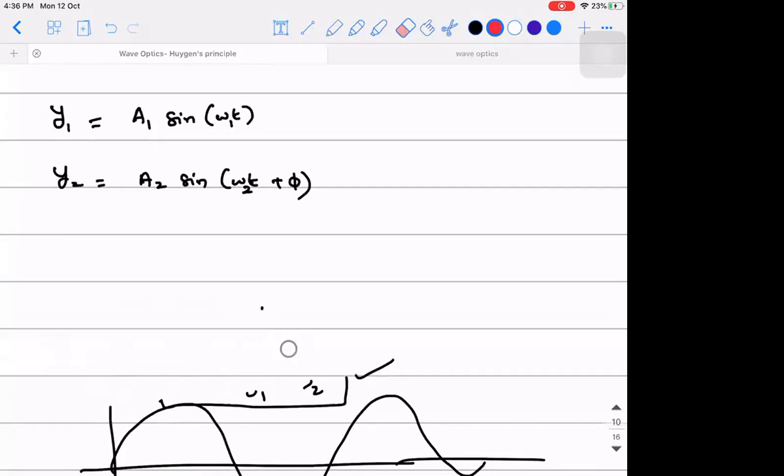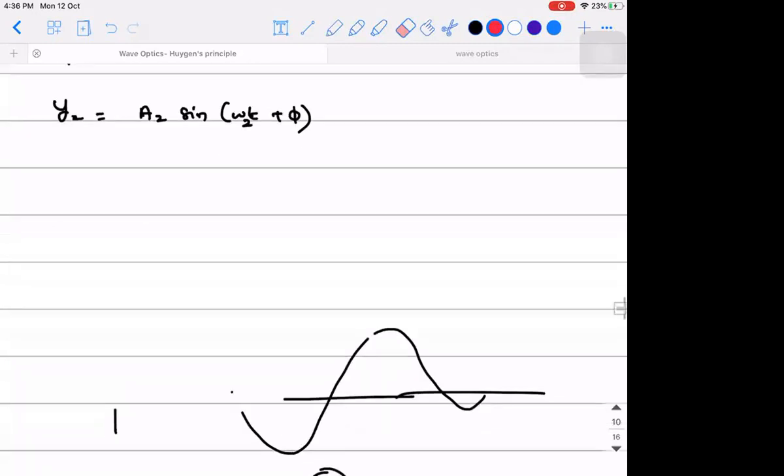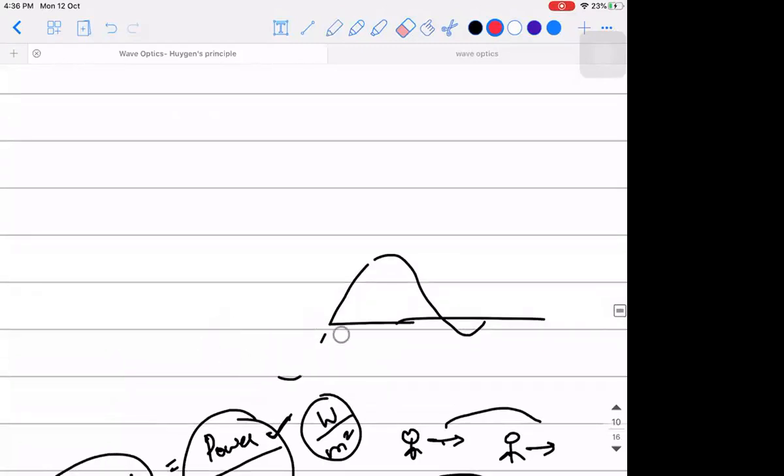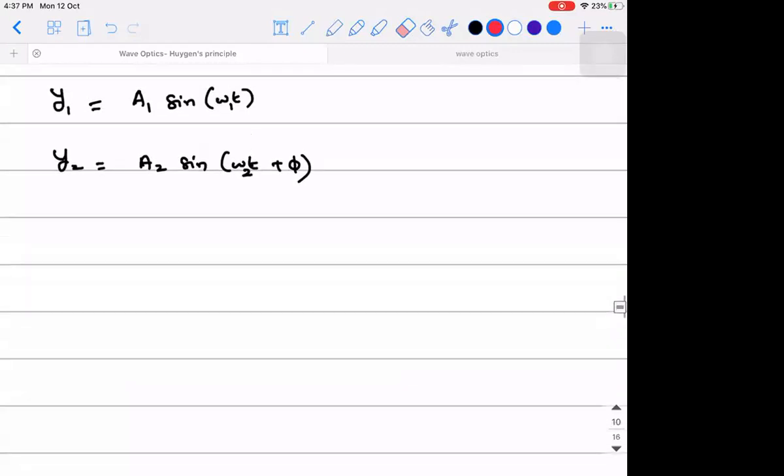So I deliberately made a mistake in the equation. Can you guys correct it? Omega 1 and omega 2 should be the same frequency. Yes, very good, so they should have the same frequency. But what about the amplitudes? Is it necessary that they have the same amplitude? They can have nearly the same amplitude, meaning their amplitudes can be slightly different. So with respect to amplitudes, there is no mistake.